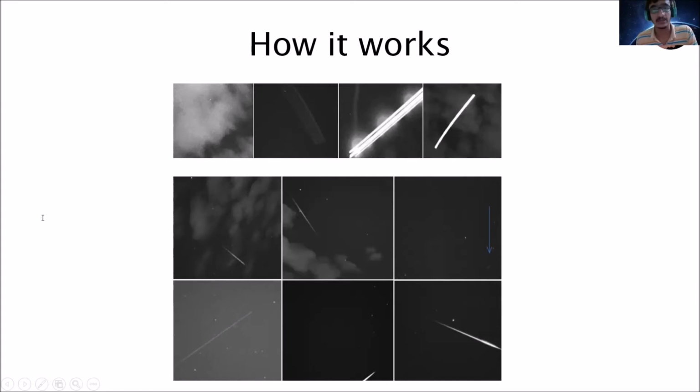So to reduce this error and to reduce this human work, the algorithm has been written. So here what we have done is that for the first 1 year that CAMS was working, we have about 1 year of data which was classified by humans. So in that 1 year of data, we have the data as to which are the meteors and which are non-meteors. So using that meteor and non-meteor data, the CAMS algorithm has been taught. So based on that, for the first time, the CAMS algorithm was used.